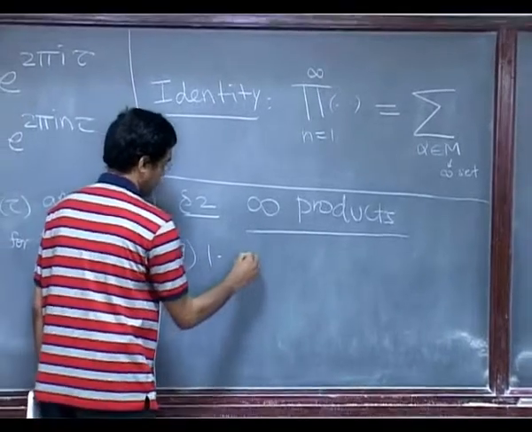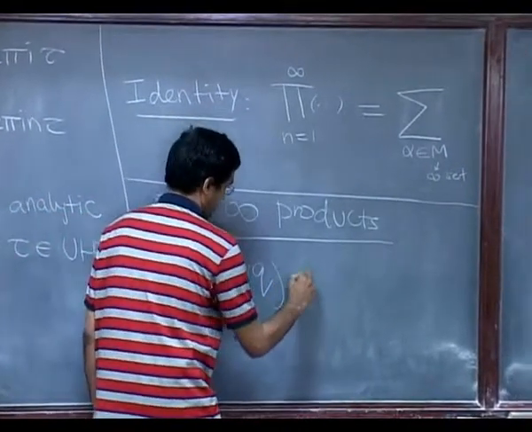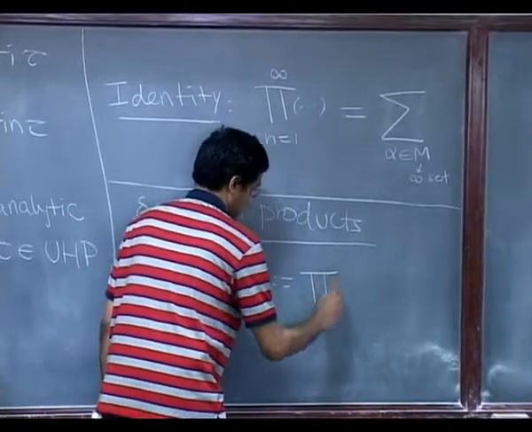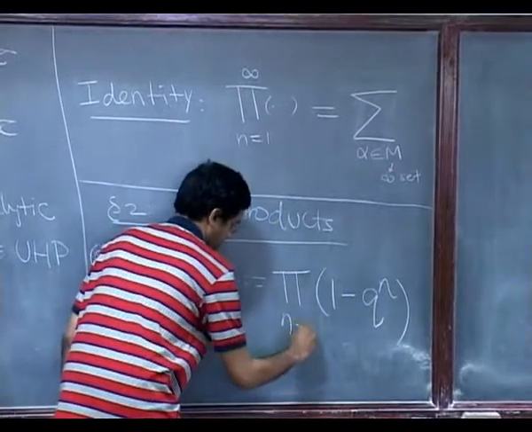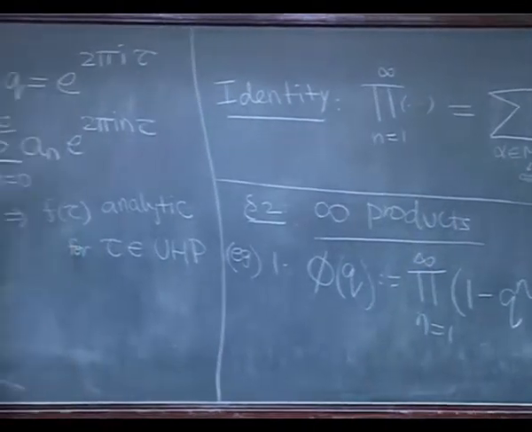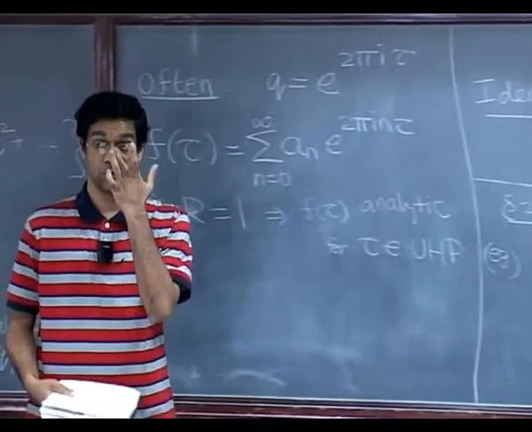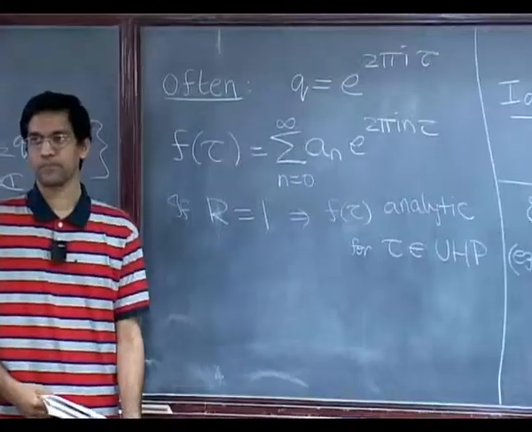Example 1, let's define this function of q. Consider this infinite product of 1 minus q to the n, where n goes from 1 to infinity.